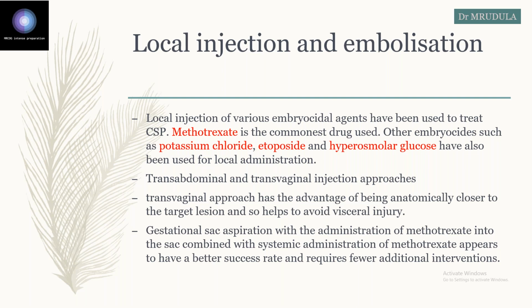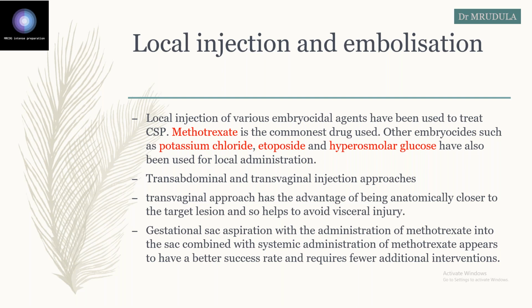It is known as chemoembolisation. Okay, so methotrexate, potassium chloride, etoposide, hyperosmolar glucose, all these can be used, but methotrexate is the commonest drug to be used. You can give the injections either transabdominal or transvaginal, but transvaginal is preferred because it is anatomically closer to the target lesion and it also avoids visceral injury.